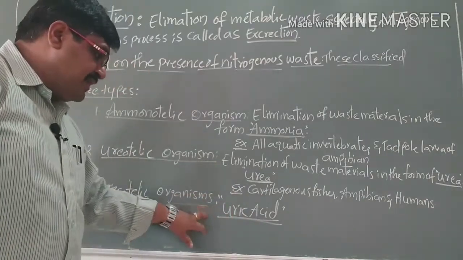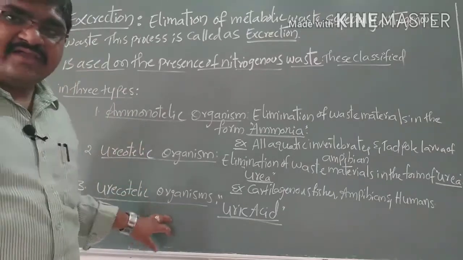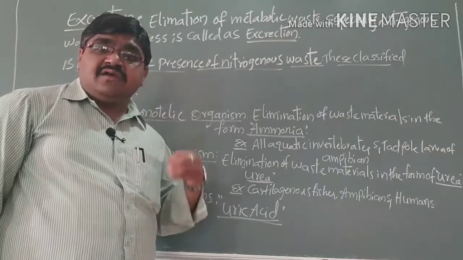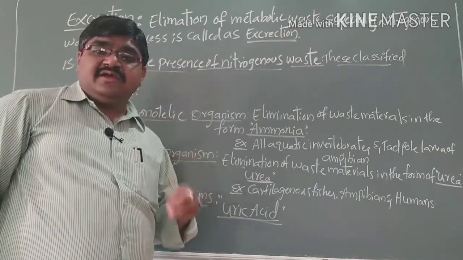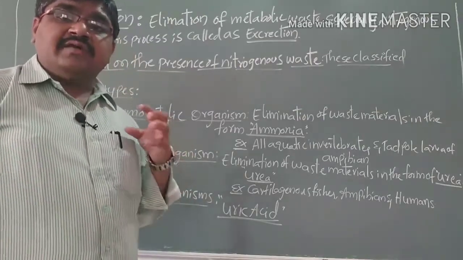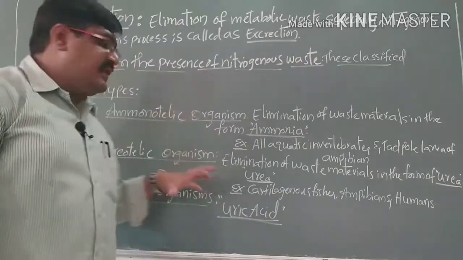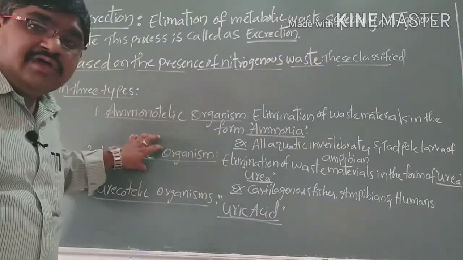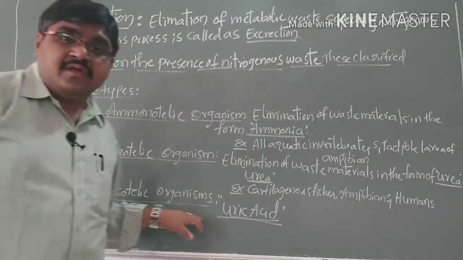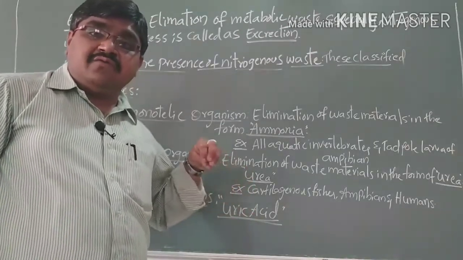When compared to ammonia and urea, uricotelic organisms are very less toxic. For elimination of 1 gram of uric acid, only 10 ml of water is required. So it is very less toxic when compared to ammonia and urea. Uricotelic organisms eliminate waste in the form of uric acid.